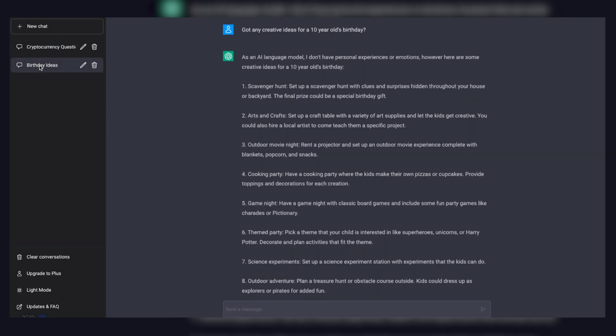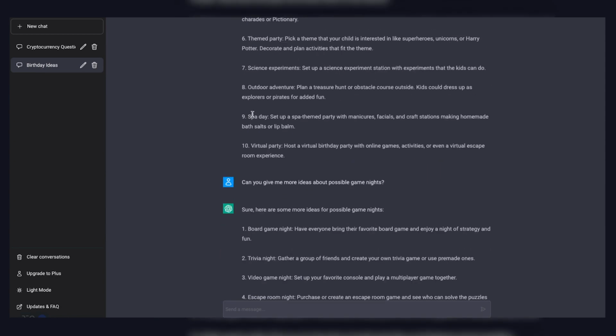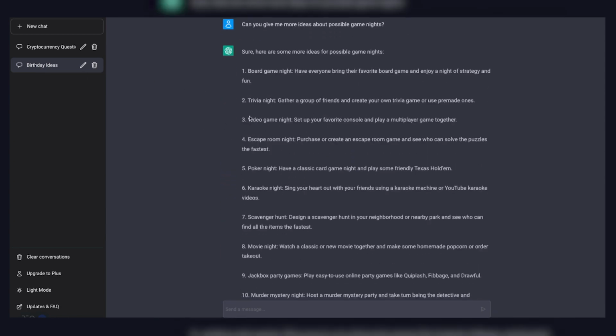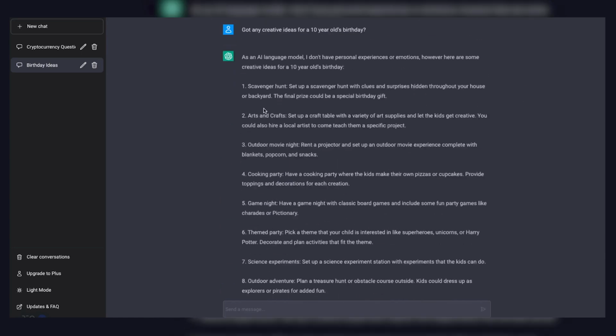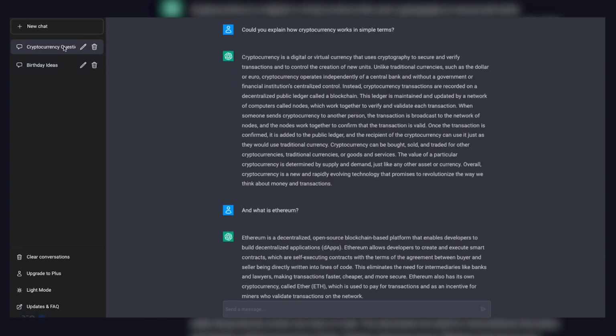The other one I tested out was a little more creative: got any creative ideas for a 10-year-old's birthday? And of course it did. And then I said, can you give me more ideas about possible game nights? And of course it did. So, you know how ChatGPT works. And this is what it looks like on the front end.